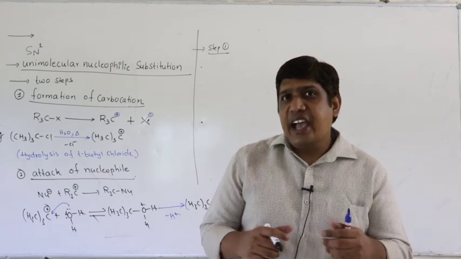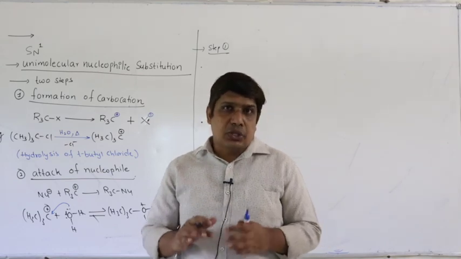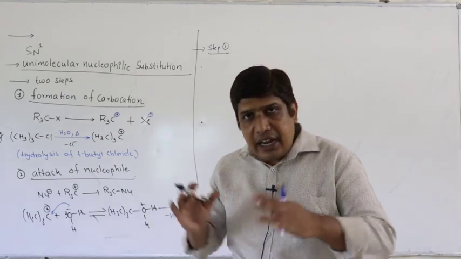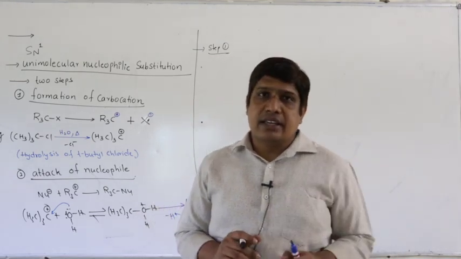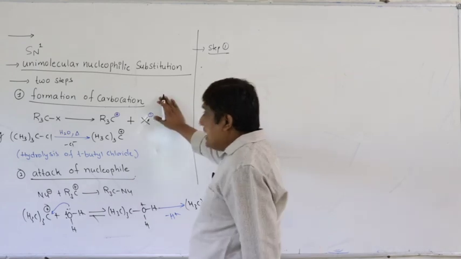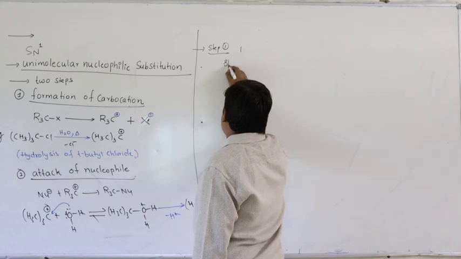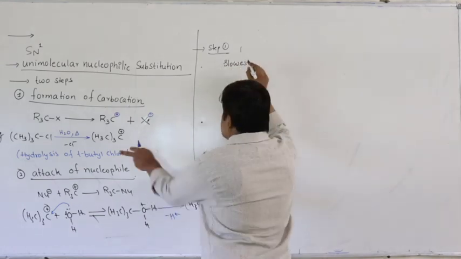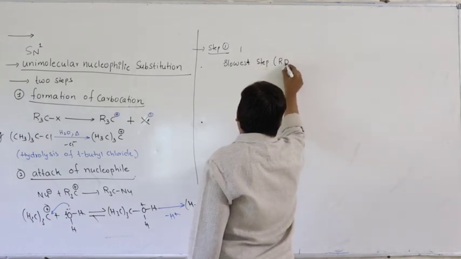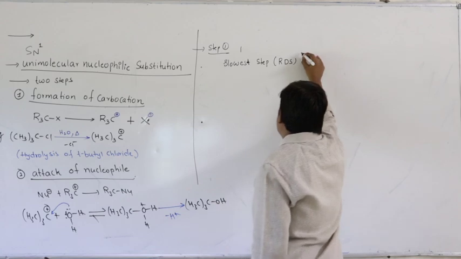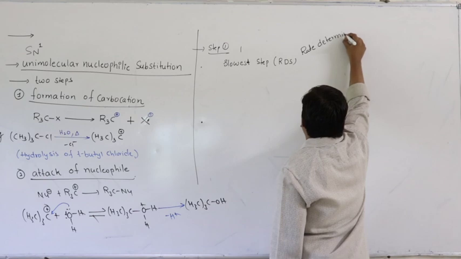That is why this reaction takes place at slowest rate. Since this reaction takes place at slowest rate, the rate of overall reaction depends upon this step. That is nothing but the slowest step. That is why we call it rate determining step. We call it rate determining step because it is the slowest step of these two. We call it RDS. What is the meaning of RDS? Rate determining step.